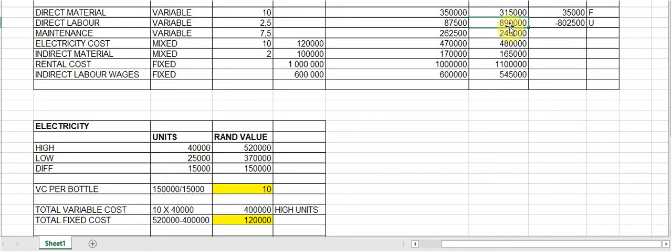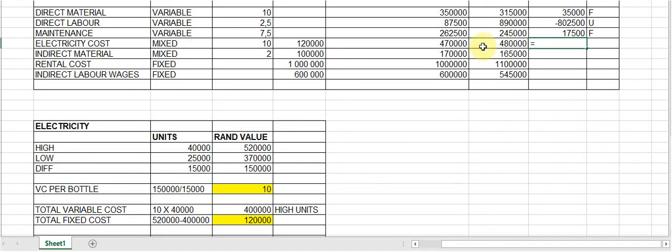Then in terms of maintenance, we were allowed to spend 262,500. We spent 242,450. I'm calculating the difference here, and it is obvious to me that I saved money, so it's favorable. In terms of my electricity, we were allowed to spend 470,000. We actually spent 480,000.